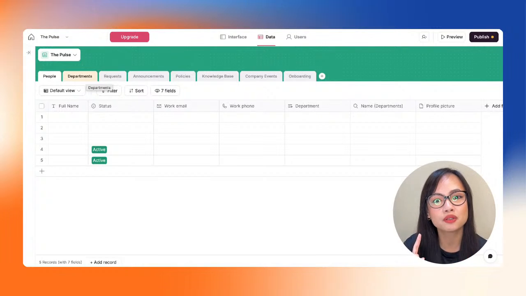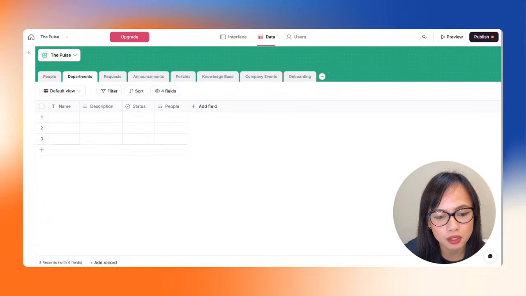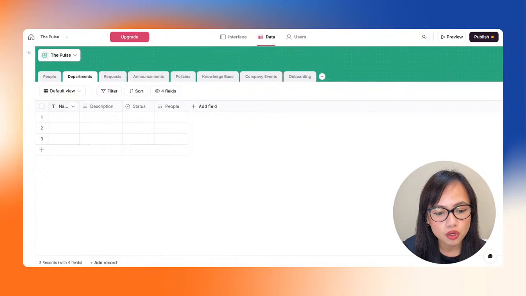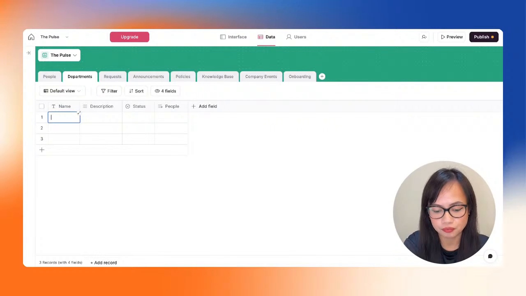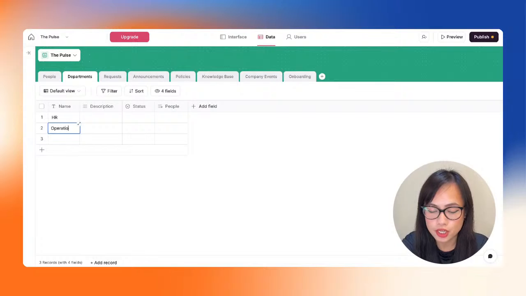So now let's go to the second table. That's the departments table. So what would be the usual departments that we would have in a company, right? So that is going to be HR, operations, sales, and marketing.